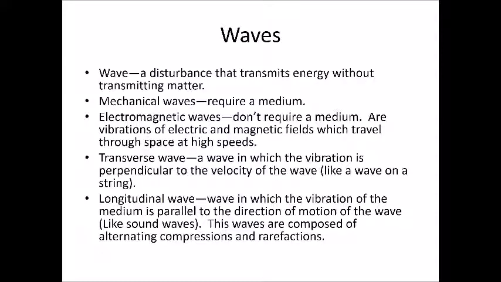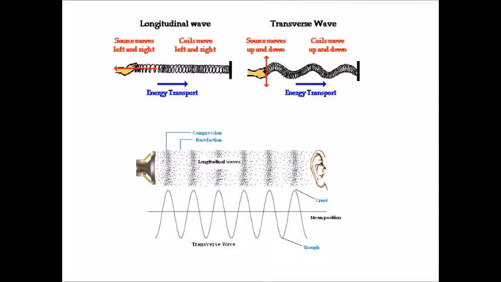A longitudinal wave, on the other hand, is a wave in which the vibration of the medium is parallel to the direction of the motion of the wave. This is like a sound wave. This kind of wave is made up of alternating compressions and rarefactions, or expansions. So let's look at that on some pictures.